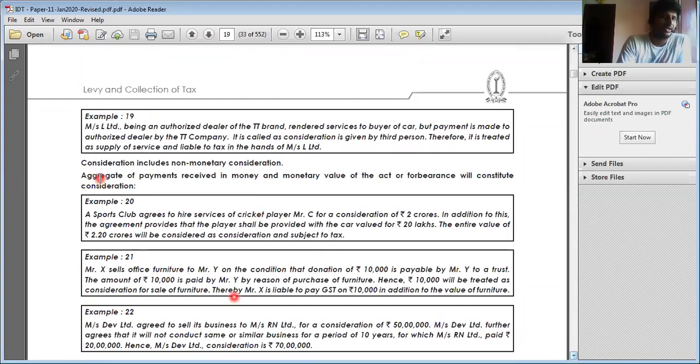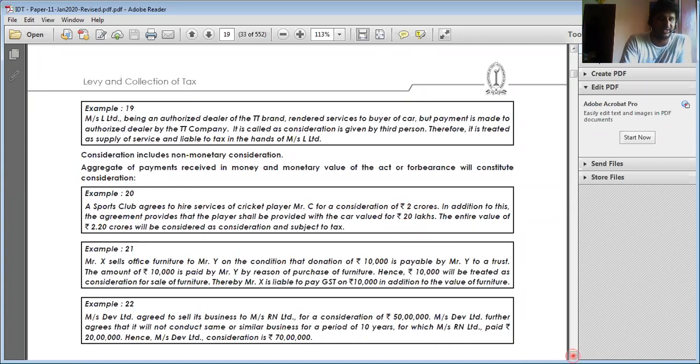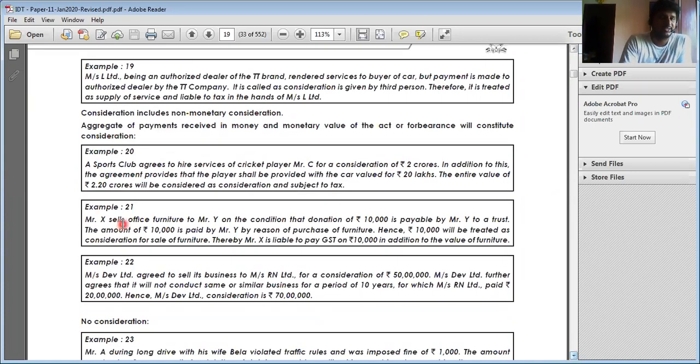Here, consideration includes non-monetary components. For example, a sports club agrees to hire the services of cricket player Mr. C for a consideration of 2 crores and also provides a car of 20 lakhs. So the total supply of services, 2 crores plus 20 lakhs, 2 crores 20 lakhs, is considered as supply. Next, Mr. X sells office furniture to Mr. Y on condition that a donation of rupees 10,000 is payable by Mr. Y to a trust.